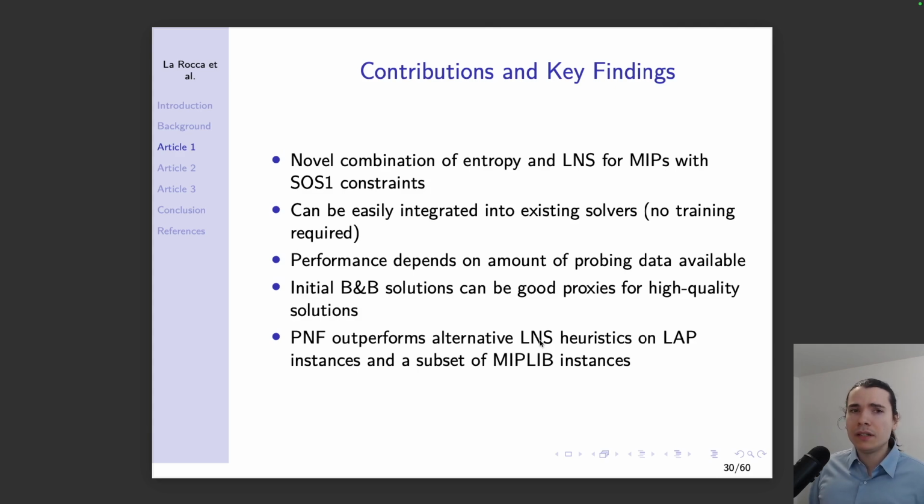In this paper, we propose a novel combination of entropy and LNS for MIPs with SOS1 constraints. It can be easily integrated into existing solvers. Its performance depends on the amount of probing data available. Initial branch-and-bound solutions can be good proxies for high-quality solutions. And PNF tends to outperform alternative LNS heuristics on LEP instances and a subset of MIPLIB instances.